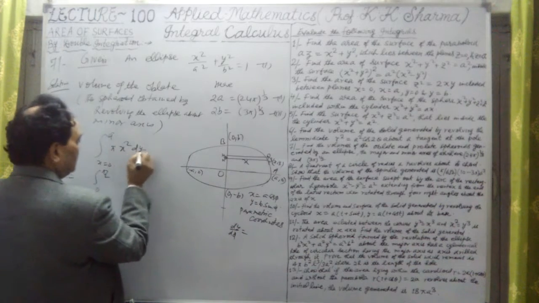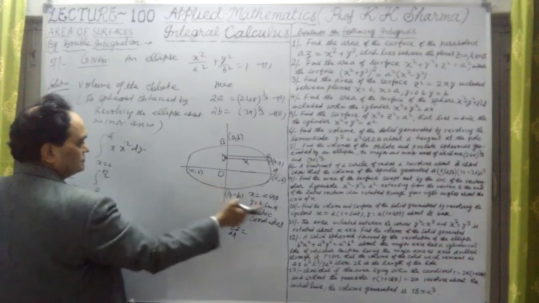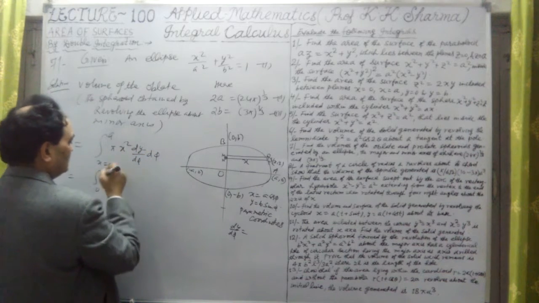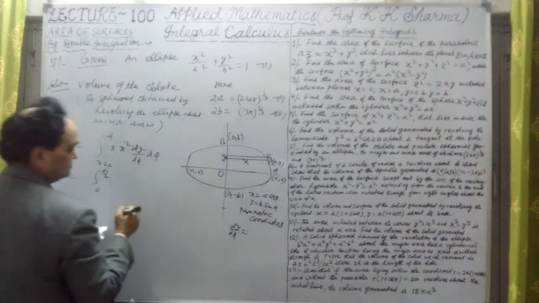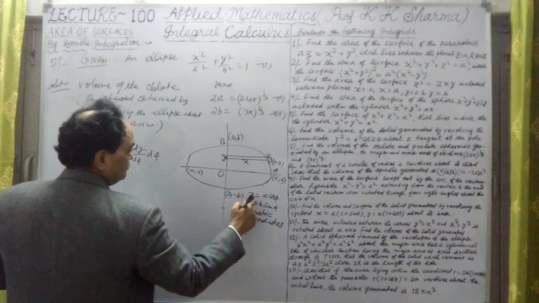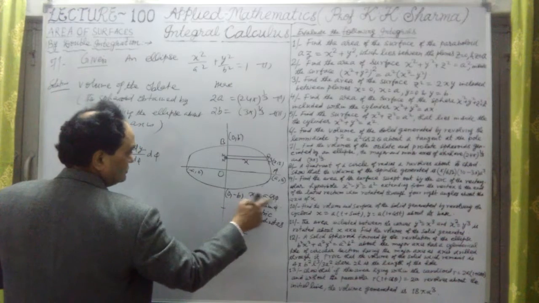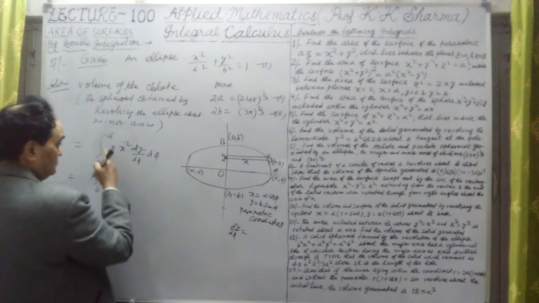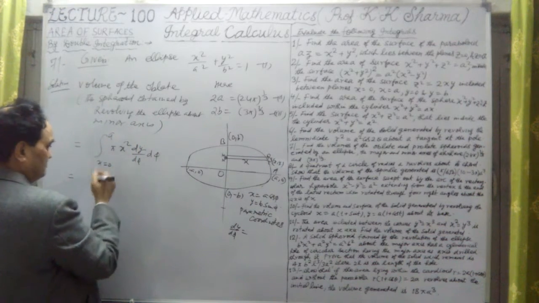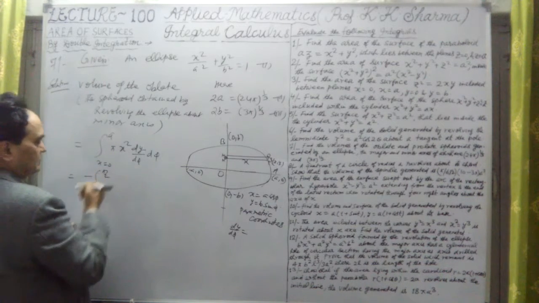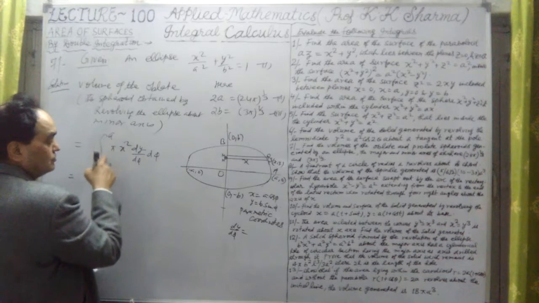We can write here dy upon d phi, because this is with respect to phi, and this is d phi. Limits for phi we have to substitute. If I substitute x equal to a, then it is 0, because cos phi is 1 for 0 here. So limits will have the minus sign. I've reversed the limits, so limits are pi by 2 to 0 in this case.